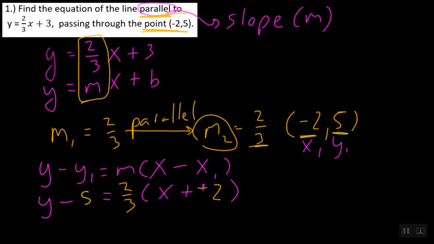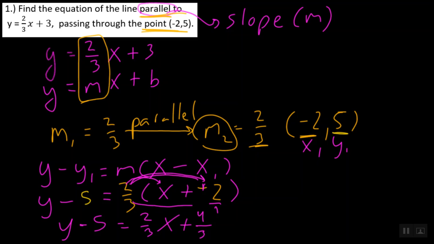So we have y minus 5 is equal to, and I do 2/3 times x, which is 2/3x, but now I have 2/3 times 2, and this kind of represents a problem. 2/3 times 2, well, that's really 2/1, and remember, we do top times top, so on the top we have 2 times 2, which is 4, over, and on the bottom 3 times 1, which is 3, and now we have this equation right here, y minus 5 equals 2/3 x plus 4/3.